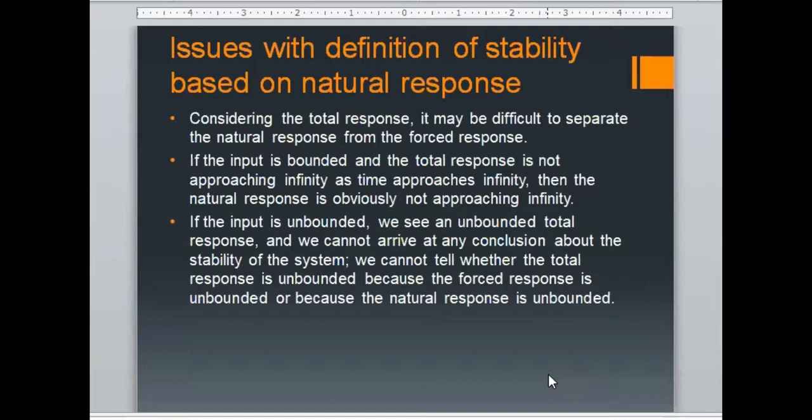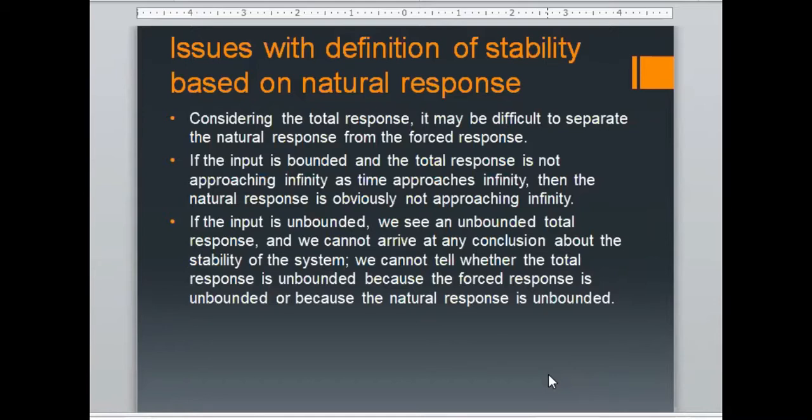What does it mean? If you give some input which is bounded, or controlled, or within limits, and your total response is not approaching infinity, then your input is bounded and your output is also bounded. So is your system stable from the natural response perspective?